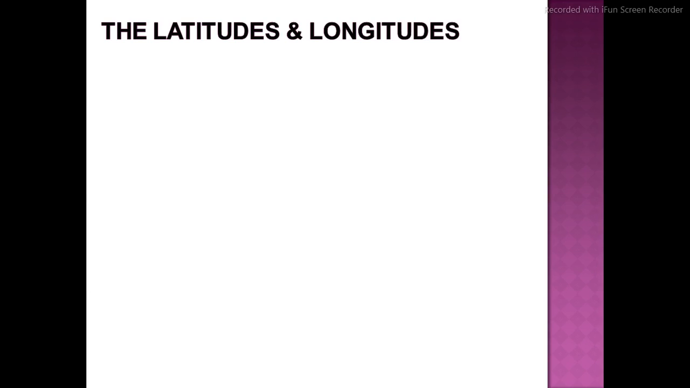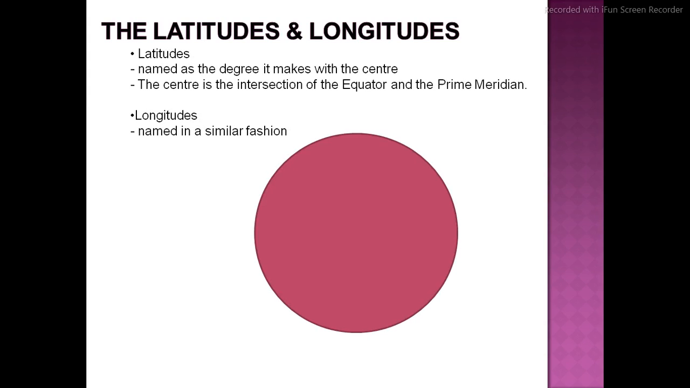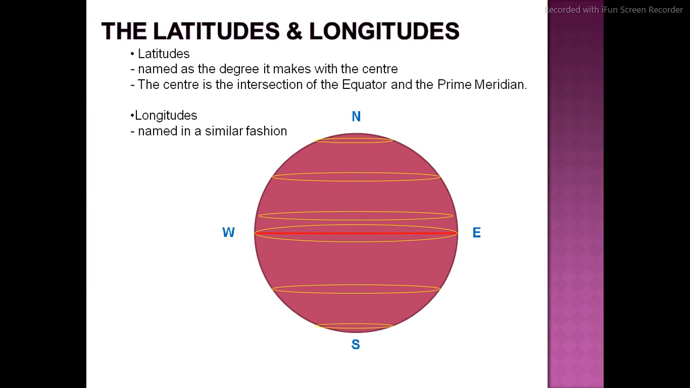Next, latitudes and longitudes. To understand more about latitudes and longitudes, we are going further. Latitude is named for the degree it makes with the center. The equator is a latitude. Let's have an explanation. These are all latitudes. These yellow sleeping lines, moving from one place to another in a circular way, are latitudes. Clear to everyone?